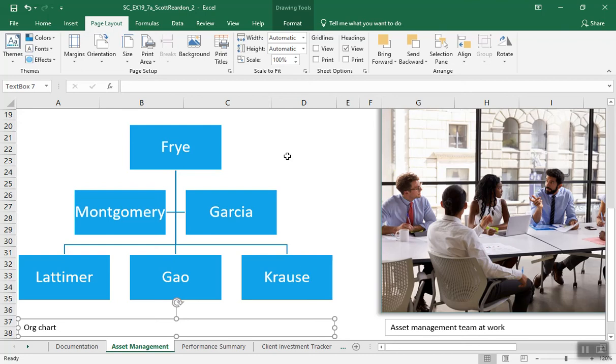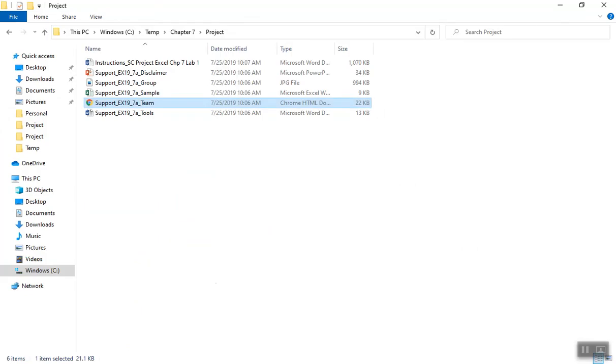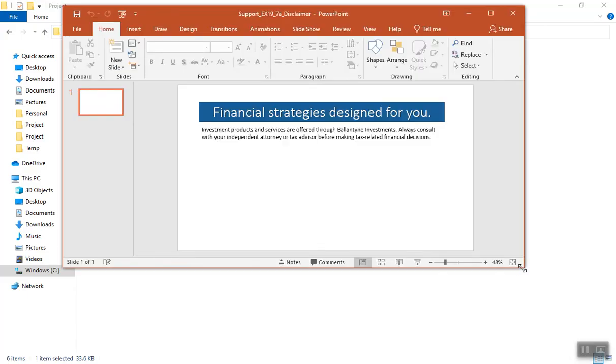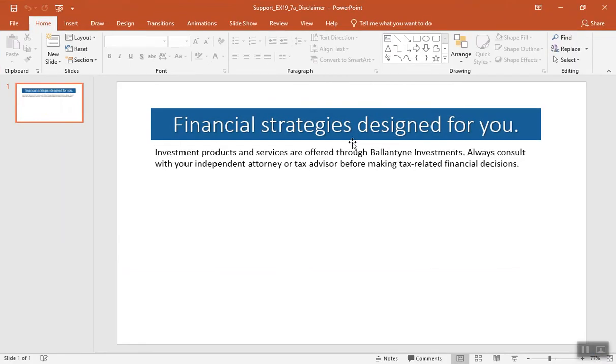Number 13, Elena wants to include the company slogan and a standard disclaimer about Valentine Investment Services on the asset management worksheet. She has this information stored in a PowerPoint presentation, including information as follows. Use PowerPoint to open the presentation, disclaimer. Okay, disclaimer. Now if I open up this file in my supplemental files, it's going to open up in PowerPoint in just a second. Tell a story, entertainment, whatever. This is truly an integrated project, isn't it? Financial strategies designed for you. So I'm going to highlight that.